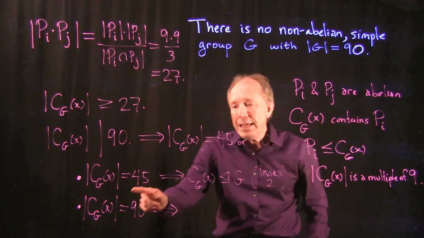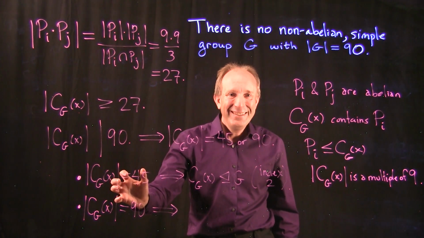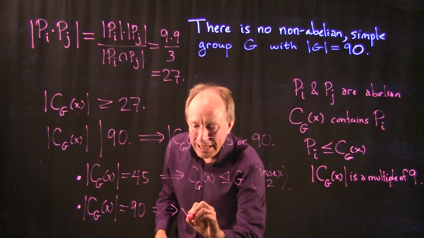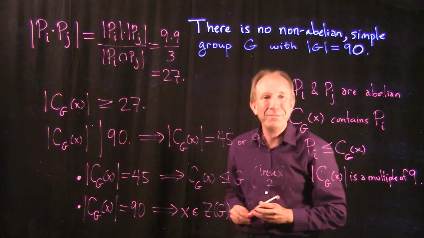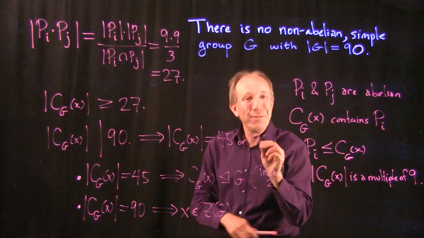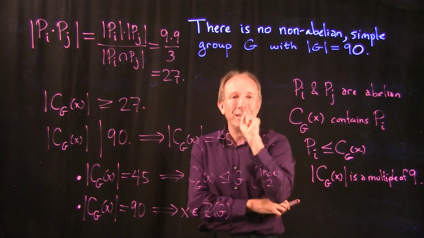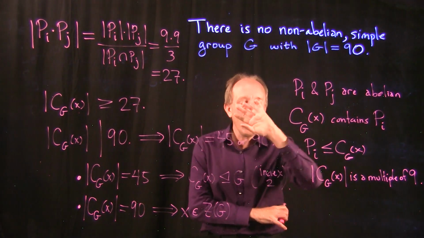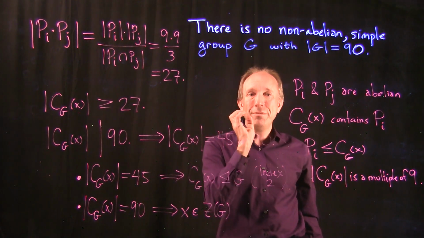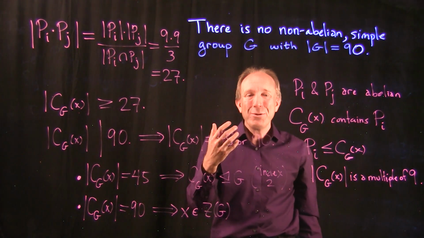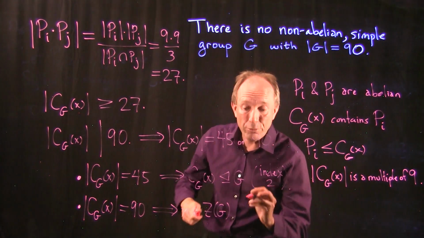That actually would mean that x commutes with everything in G. And that would mean, by definition, that x is in the center. Do you remember from the start of this proof, when we assumed that G was non-abelian, its center is not the whole group, but if it was a proper subgroup of G, it would be a normal proper subgroup, and that would contradict simplicity unless the center was trivial.